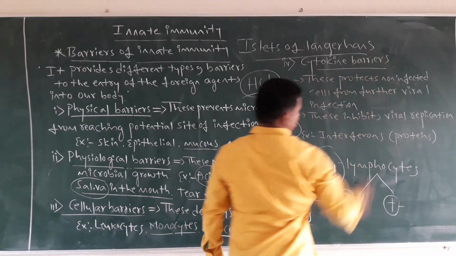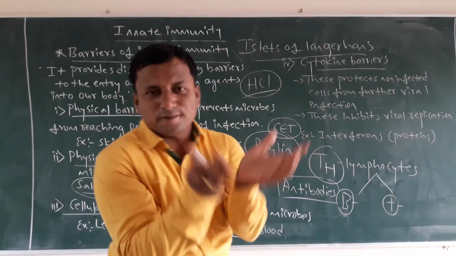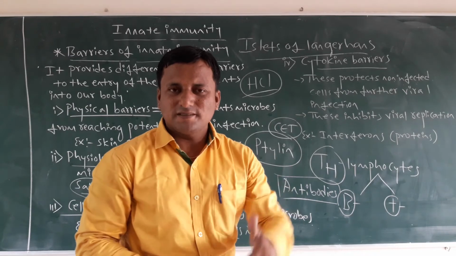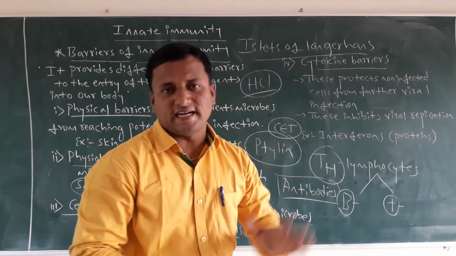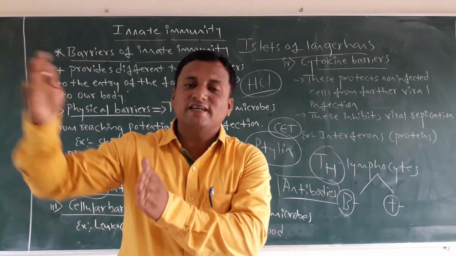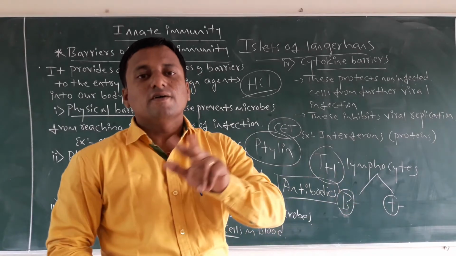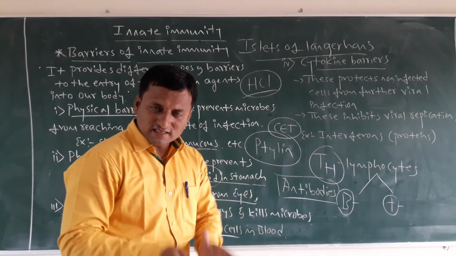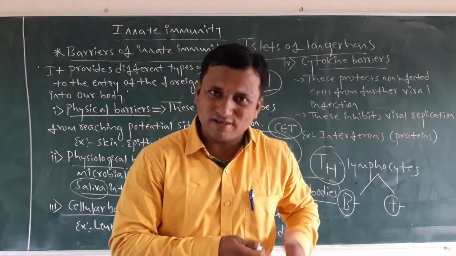Langerhans is the scientist's name. Islets simply means a group of cells. In that, alpha cells, beta cells and delta cells are there. Alpha cells secrete glucagon, beta cells insulin, and delta cells somatostatin. But somatostatin plays a different role in the kidney concept. These two cells are involved in glucose metabolism activity. So this is the concept of the pancreas as both an endocrine gland and an exocrine gland.